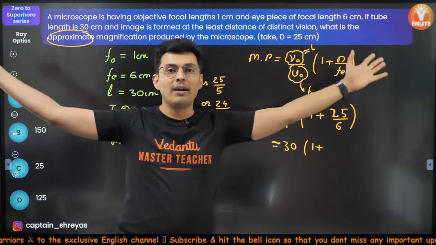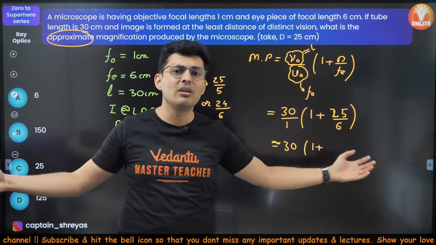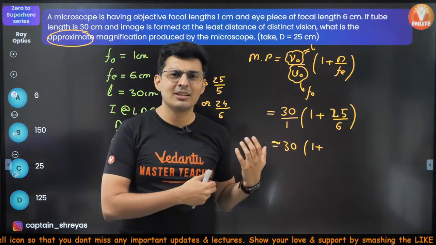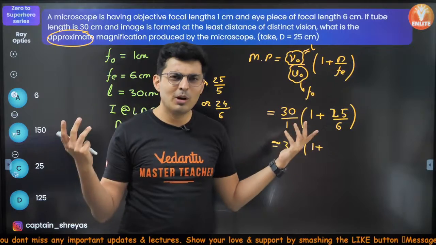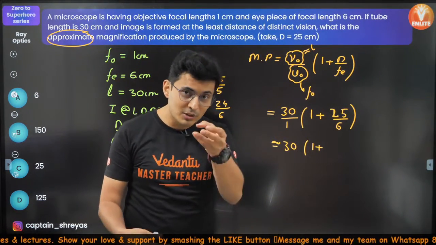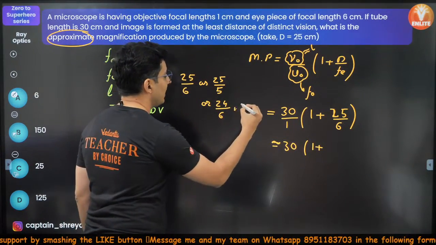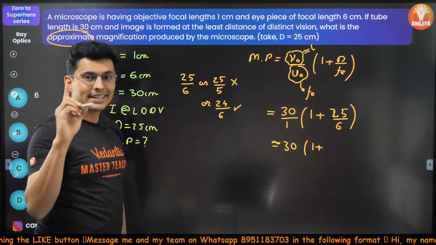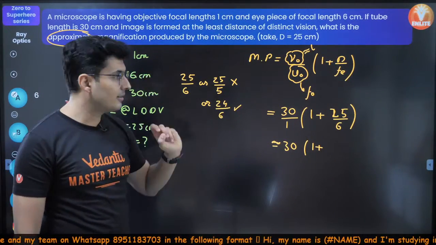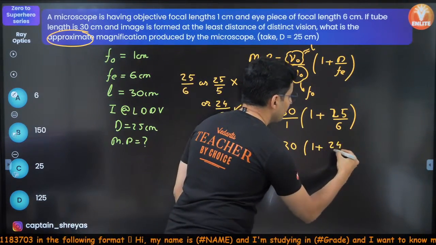When you have hundreds of crores of rupees, like Anil Ambani, and somebody takes out 1,000 rupees, it's okay, no problem. But if somebody has a few thousands of rupees and you take out 1,000, that will be a big problem. So this is a better approximation, not the other. Is that clear? You don't even have to find the value, but you should understand the logic behind it. So this will be roughly 24 by 6.